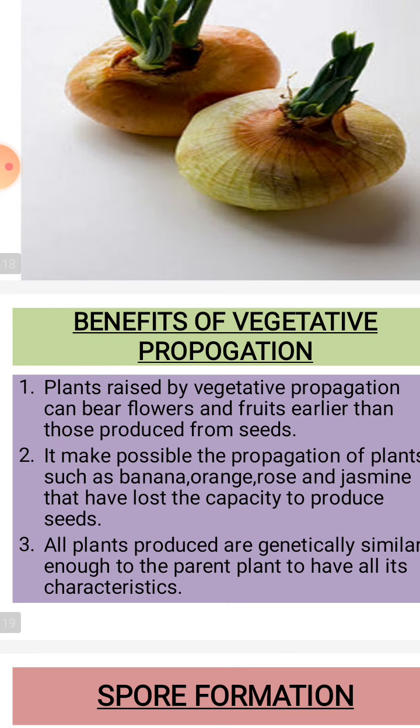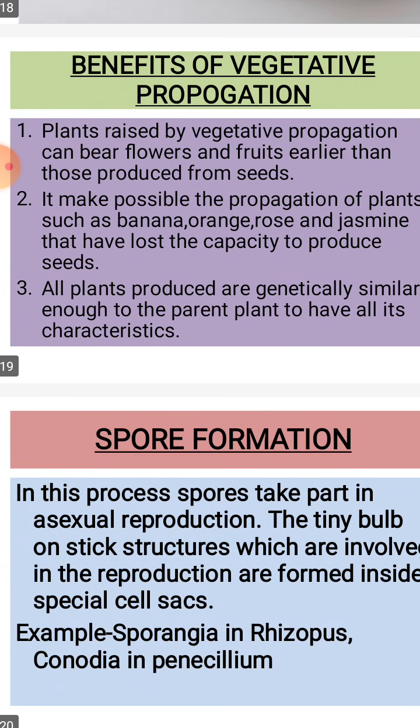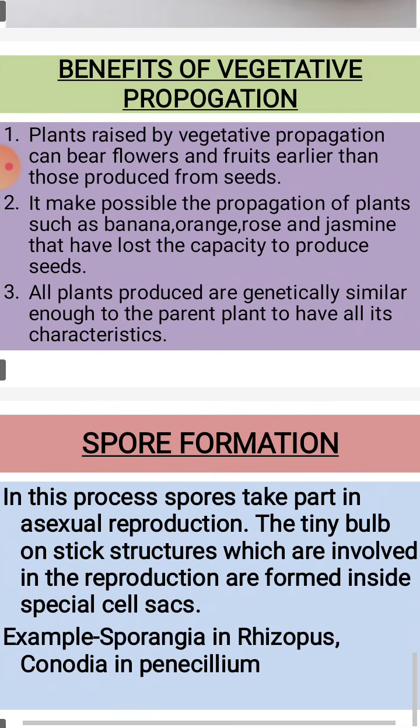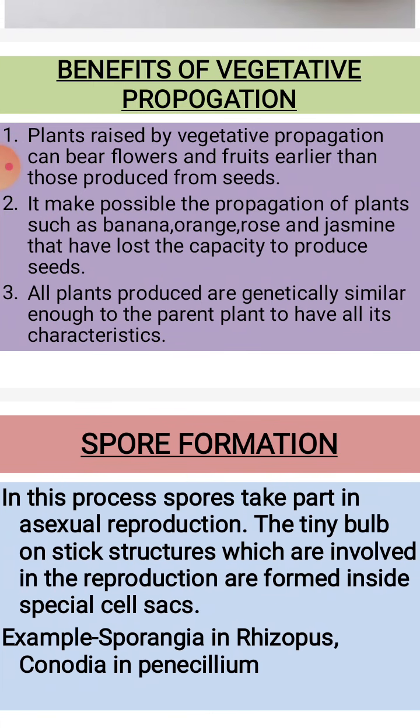Then dear children, now we have to see what are the benefits of vegetative propagation. See the first benefit, plants raised by vegetative propagation can bear flowers and fruit earlier than those produced from seeds. It takes very little time.